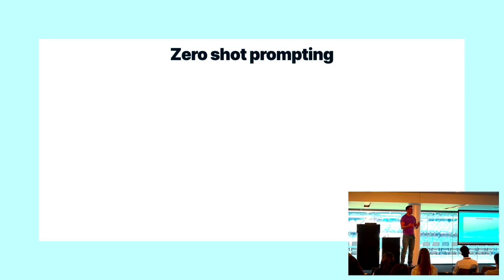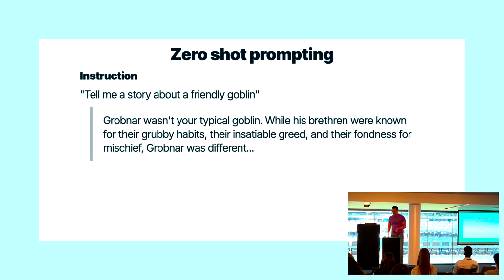Zero-shot prompting is as if you are just a regular user talking to a bot. Like, you're not trying to give it any examples, you're not trying to be anything special with it, you're just asking it questions or talking to it. And so you can give it instructions, tell me a story about a friendly goblin. Gemini 1.5 Flash invented Grobnar, not your typical goblin. Which is kind of cool. Weirdly enough, I've asked other Gemini models for stories, and if you ask for a happy fairy story, it inevitably picks the female name Elira as the main character. Don't know why, but that's why I had to ask about goblins, so I got Grobnar.